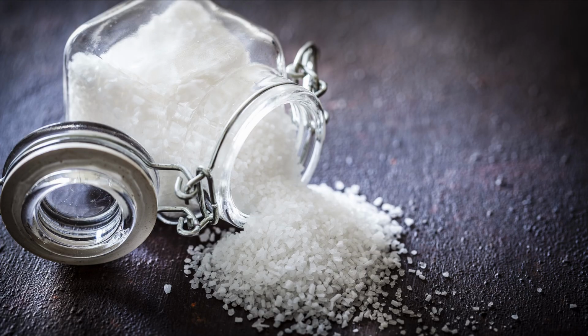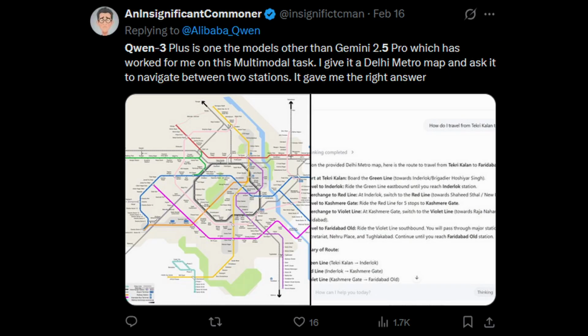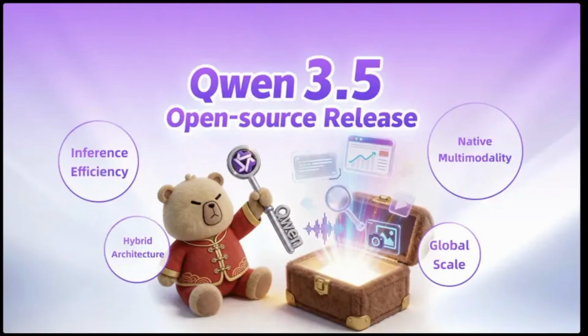Of course, take official numbers with a grain of salt. Independent tests are just starting, it's day one. But early buzz on X, Reddit, r/LocalLLaMA, and from influencers is very positive. Many are calling it one of the strongest open releases of 2026 so far, especially for agent use cases. Compared to recent Western models like DeepSeek V3 or xAI's upcoming stuff, Qwen 3.5 is here now, open weights and optimized for real deployment.